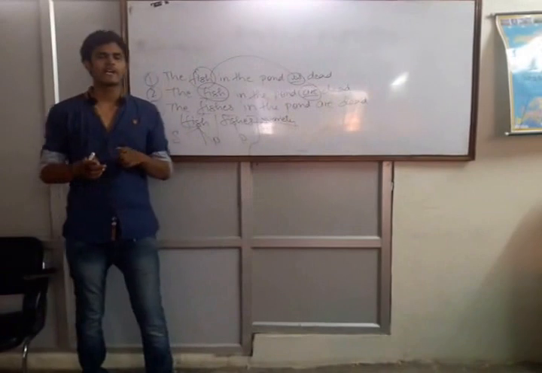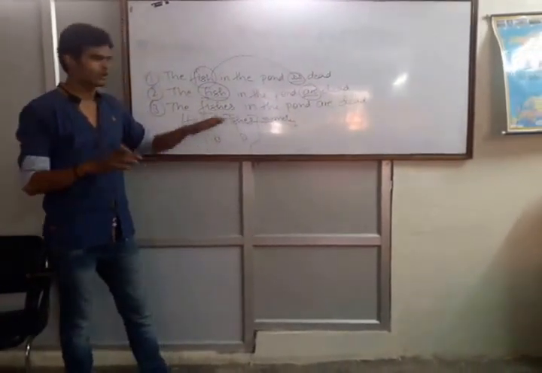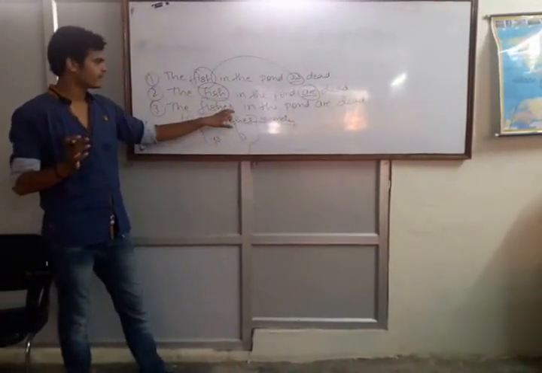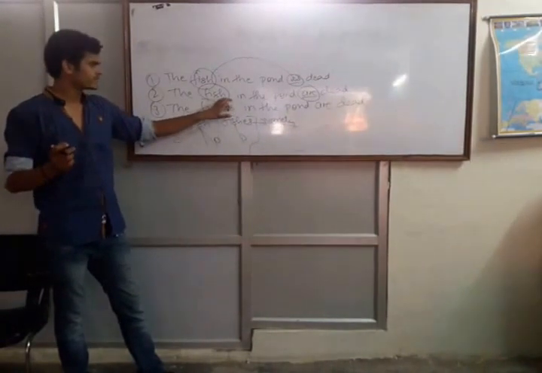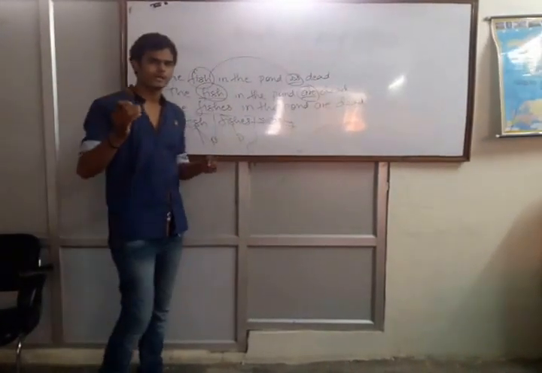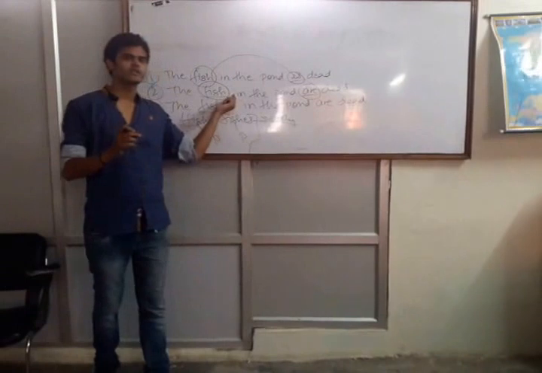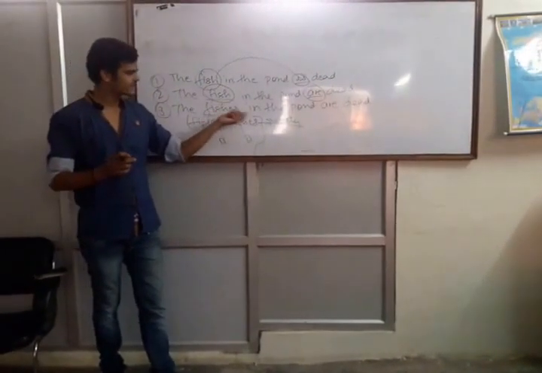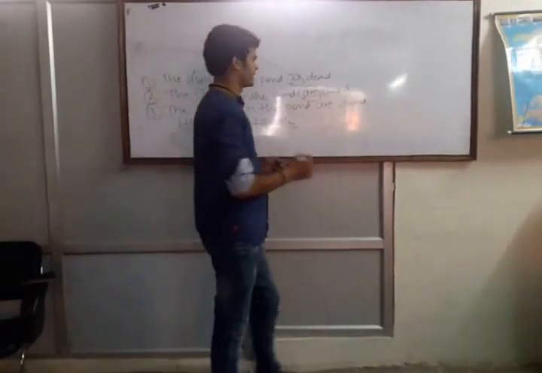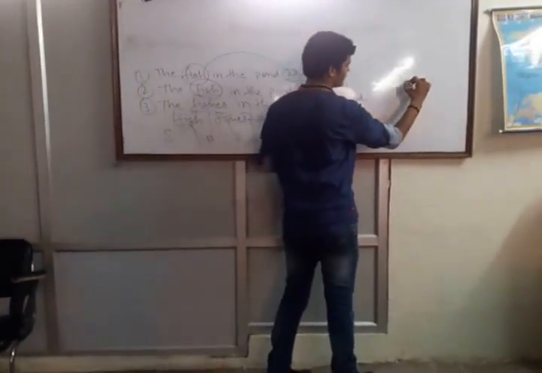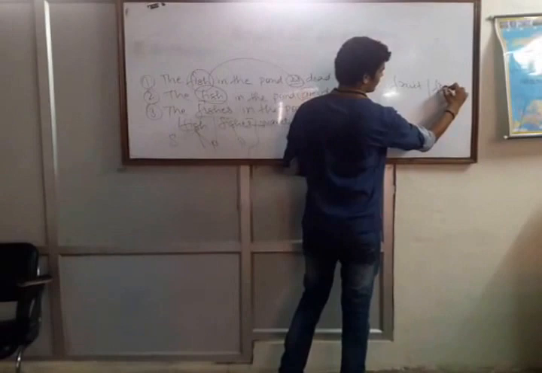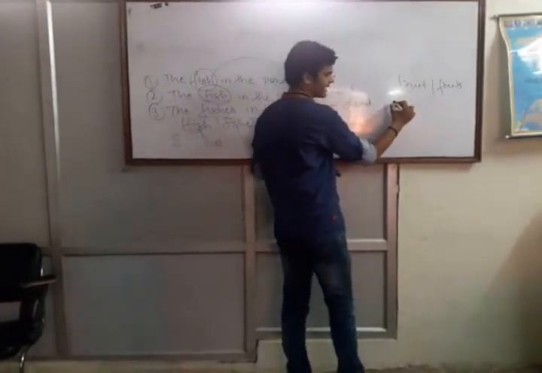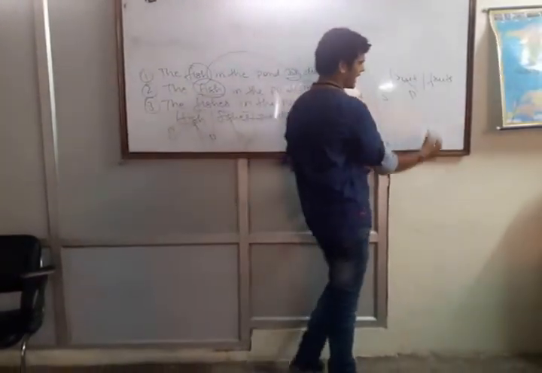Here we are concerned about the variety of fish, whether the fish is dolphin, shark, whale, and so on. So fish means plural but is not concerned with variety, whereas fishes means plural and is concerned with variety. The same rule is applicable with fruit and fruits.